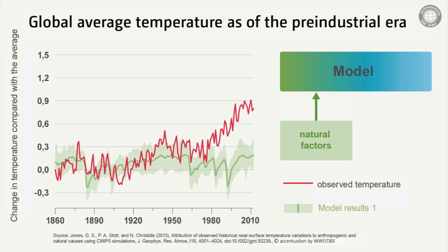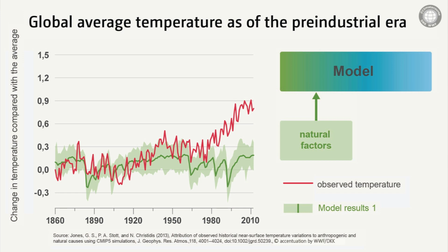And if we look at the temperature trend in these model simulations, we can very clearly see that the temperature trend in the models with only naturally occurring forcings is very different from the observed warming trend. Therefore, the models do not reflect the observed warming trend if the models are only driven by natural factors.